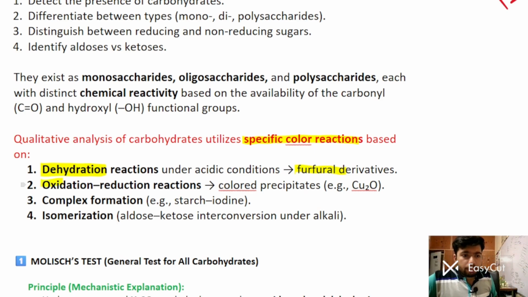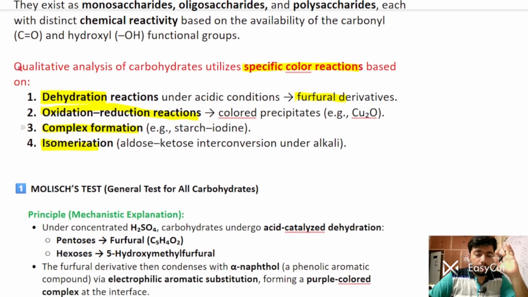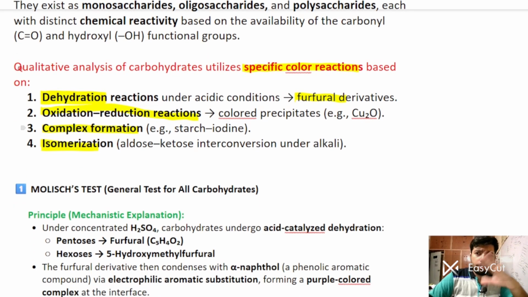So we have oxidation, dehydration, complex formation and isomerization reactions. There are a total of 7 tests that we are going to discuss in detail, with principles, biochemical aspects and some applied aspects also.